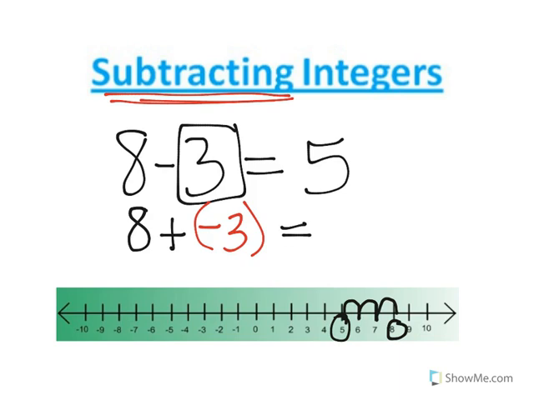I'm going to prove my answer now. That means I'm starting at 8, same number, and I'm adding a negative 3. When it's negative, I'm going to move to the left of the number line. I'm going to move to the left 3 digits. So let's begin. 1, 2, 3. My answer is positive 5. You still get the same answer, guys. So I'm going to repeat this so you can better understand as we subtract integers. When you're subtracting numbers, you're actually adding the opposite.